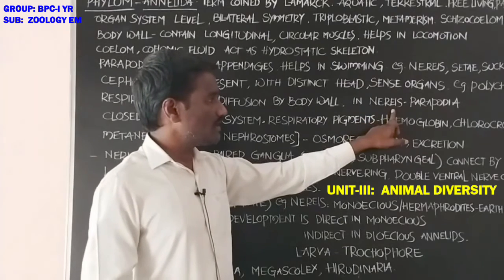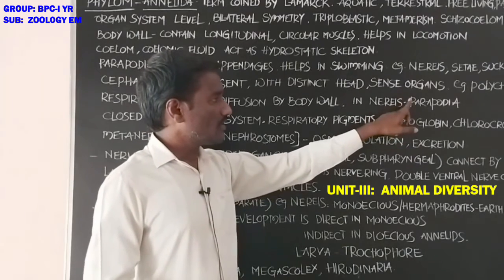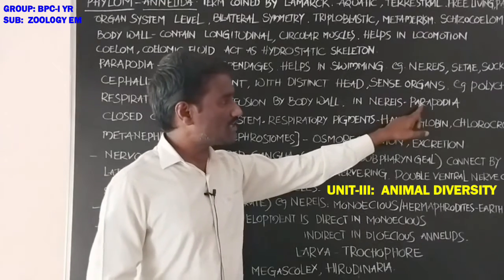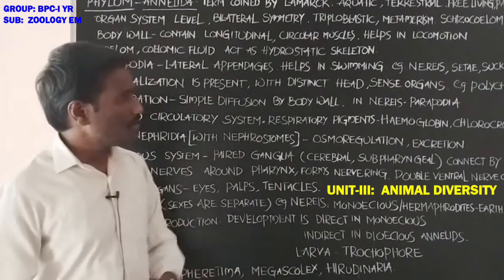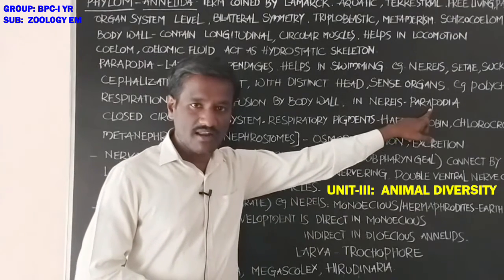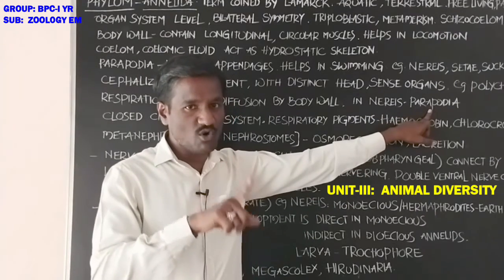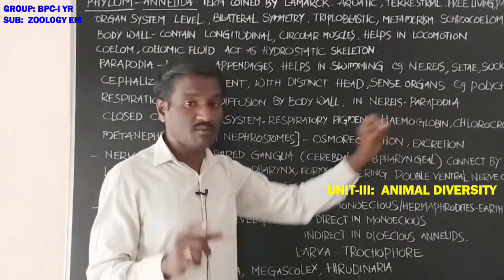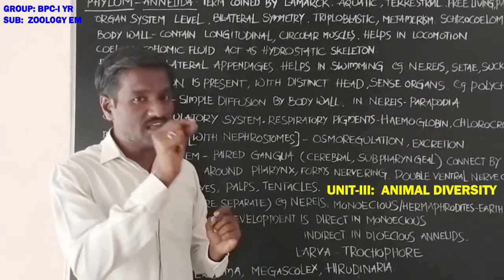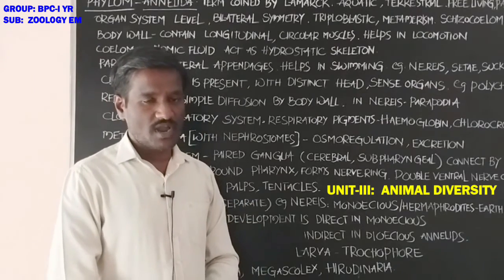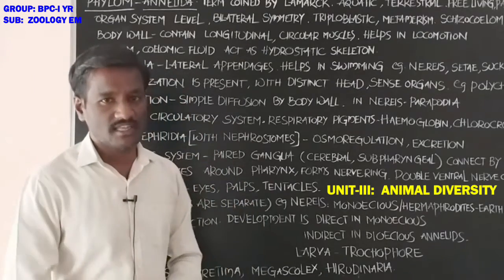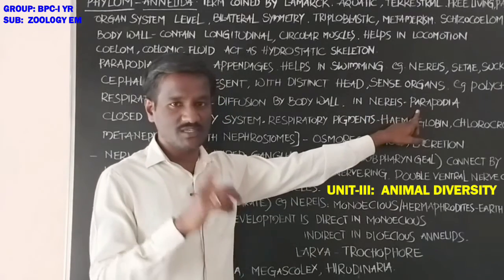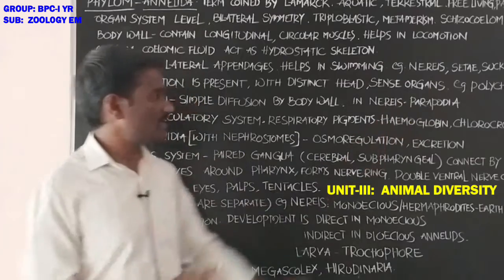In Nereis, exchange of the gases is possible by parapodia. Parapodia are the lateral appendages that help in locomotion and also in respiration. The parapodia are highly vascularized and help in exchange of the gases. In Nereis, parapodia help in locomotion and respiration.